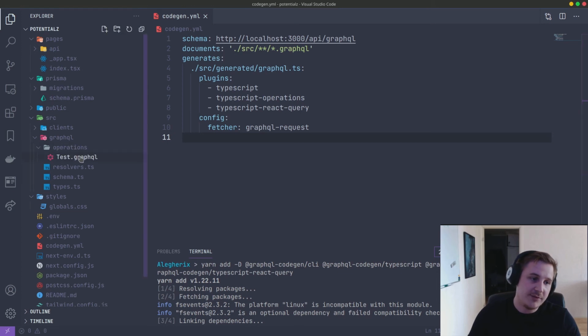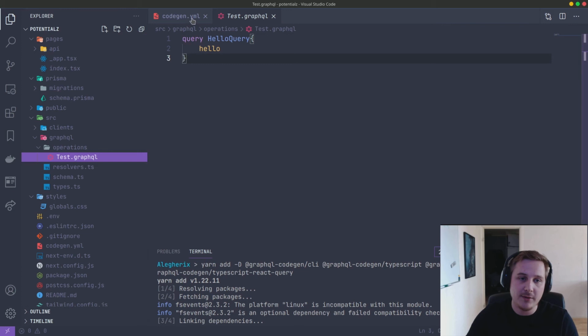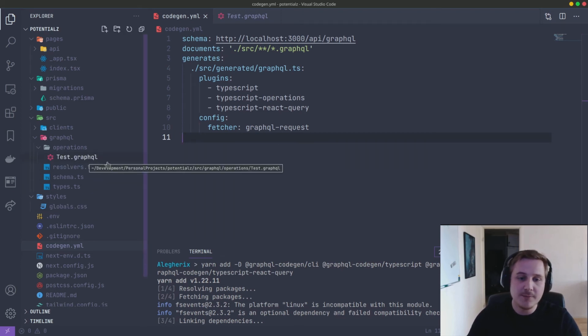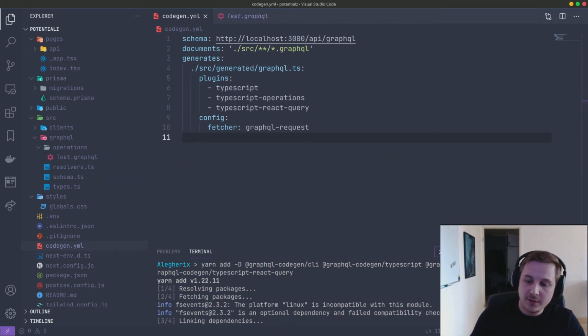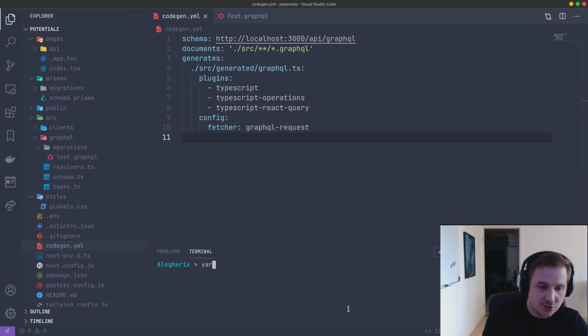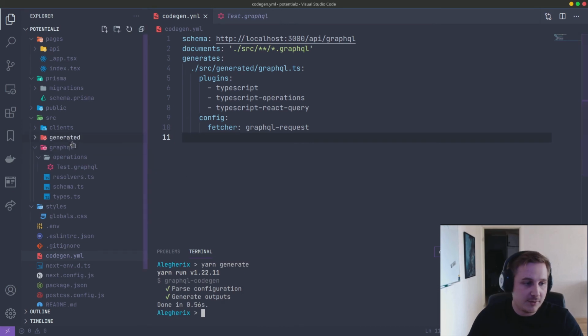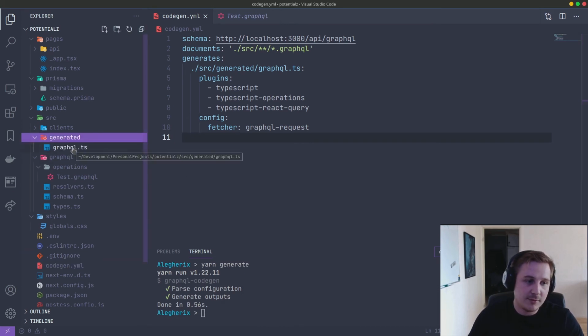And it's also going to search the documents folder. So we have to have some form of query, and I'm just going to have the basic hello query, because otherwise it can complain a bit and throw errors. So we're just going to have a simple operation for now. And now when we run yarn generate, we should get a folder. Yeah, so here's the folder with our generated GraphQL.